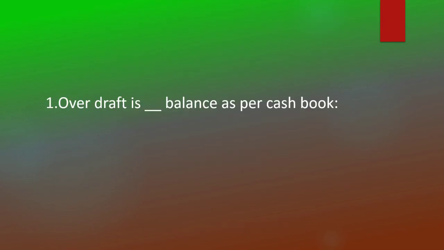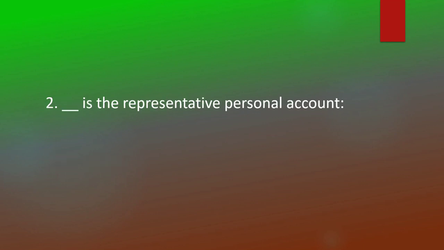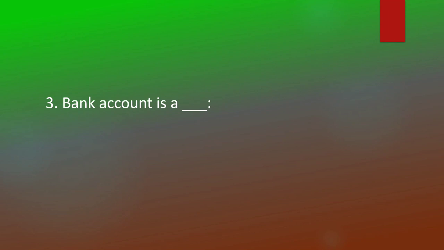First question: overdraft is a credit balance as per cash book. Dash is the representative personal account: drawings. Bank account is a personal account.